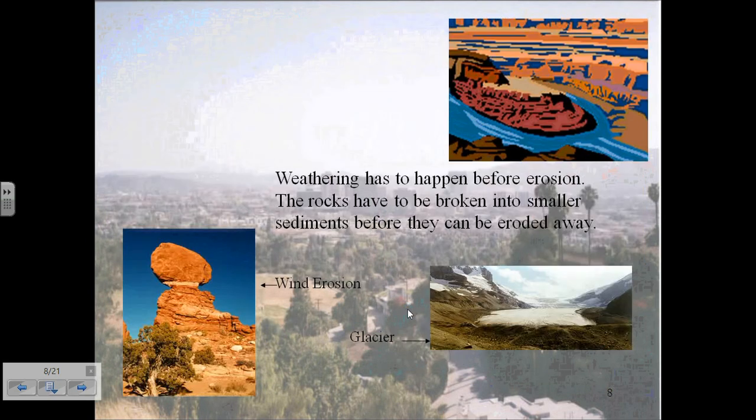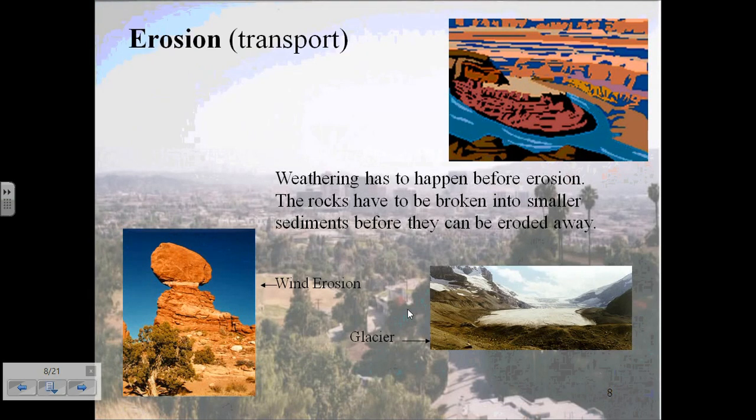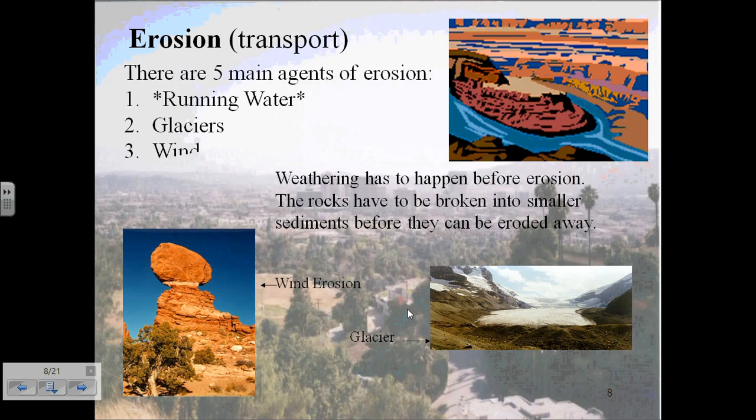Now, after weathering occurs, you tend to see a process called erosion. Now, as I highlighted, the key word with erosion is transport. And with erosion, it carries the materials to some other kind of location. Weathering has to happen before the erosion. The rocks have to be broken into smaller sediments before they can be eroded. And now there are classic examples of erosion, which would be wind erosion or glacier erosion, and we'll talk about those in a little bit more detail.